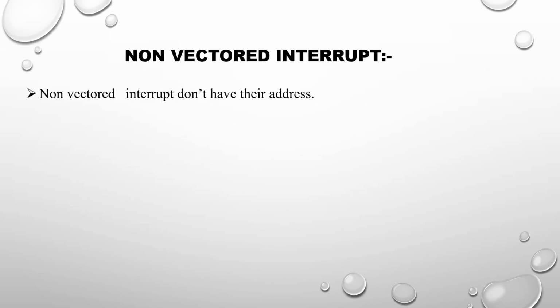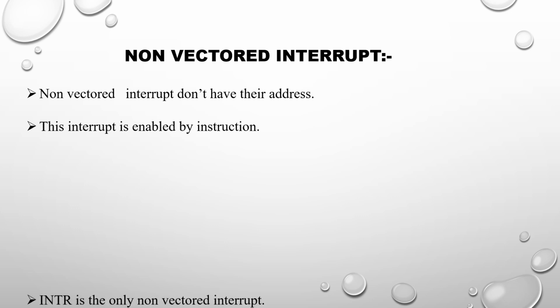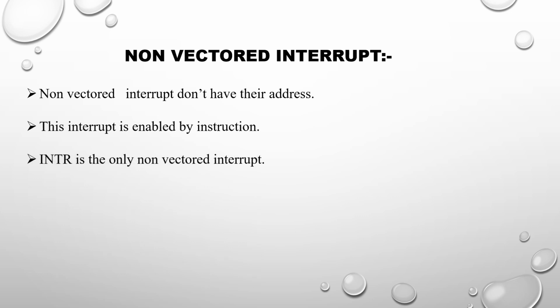Non-vectored interrupt: a non-vectored interrupt doesn't have its own address. This interrupt is enabled by instruction. We have many instructions to enable them. One of the instructions is EI, that is, enable interrupt. INTR is the only non-vectored interrupt.